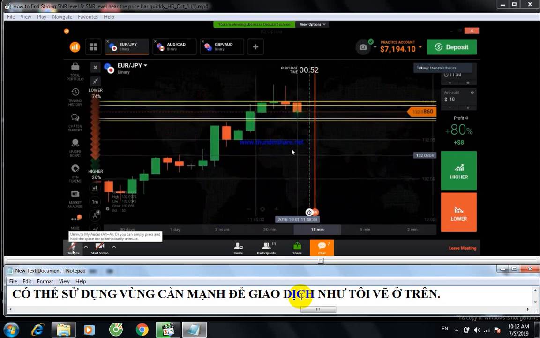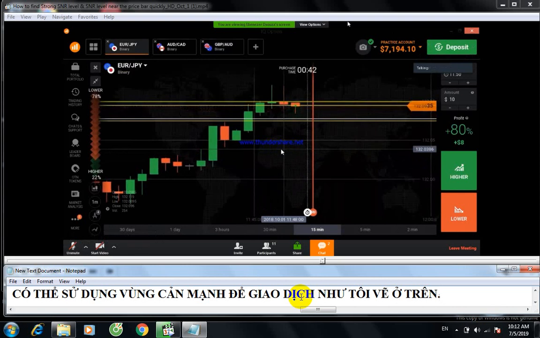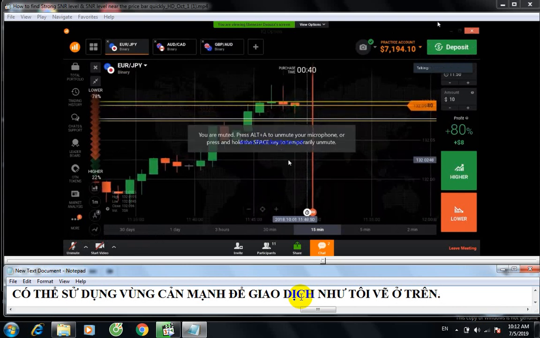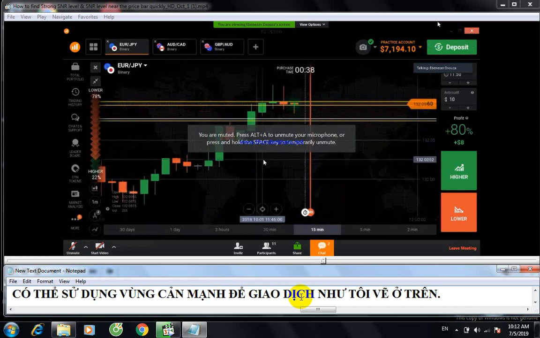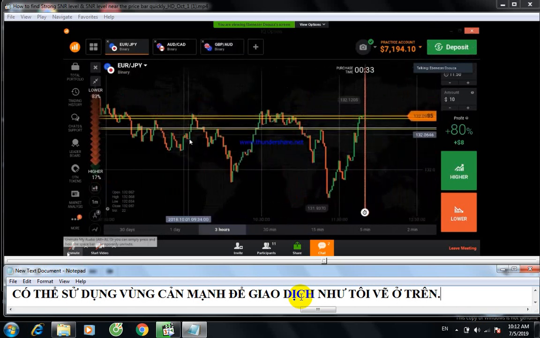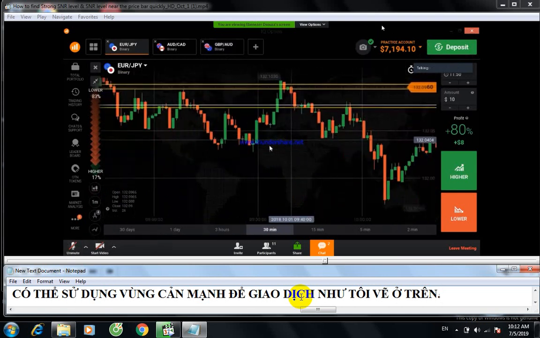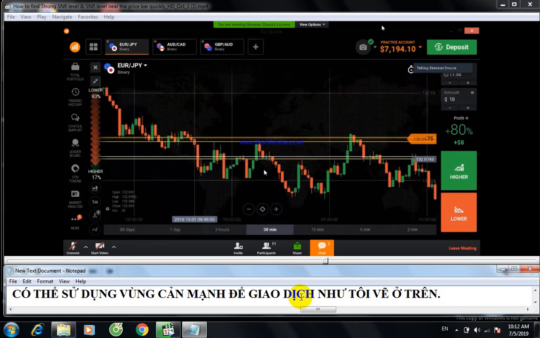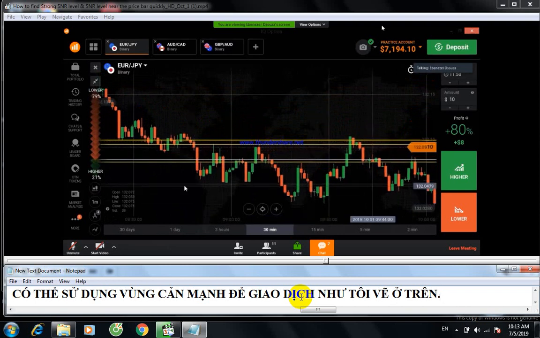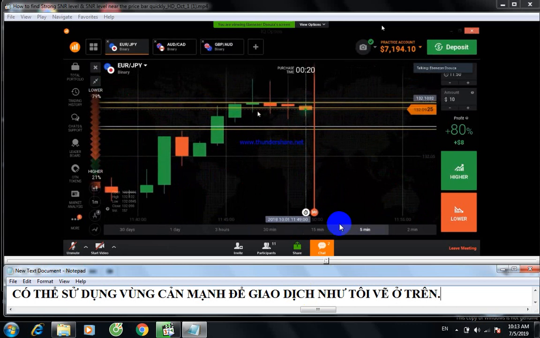Strong levels will always work. You can trade on strong levels. Strong levels will give you more accurate results, a good winning ratio. You can trust the strong levels. This way, you can draw the strong levels. This is a breakout. Even on the breakout it reversed. But I will teach you how to trade on strong levels. The topic today is how to draw the strong levels.